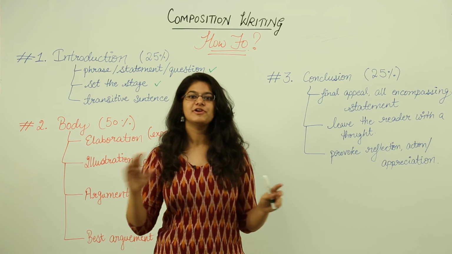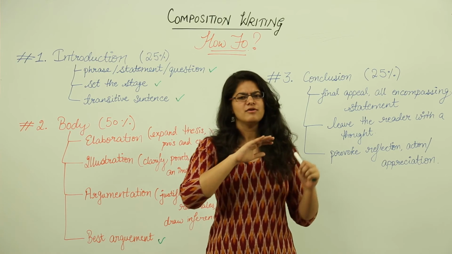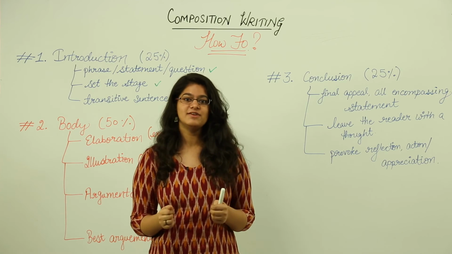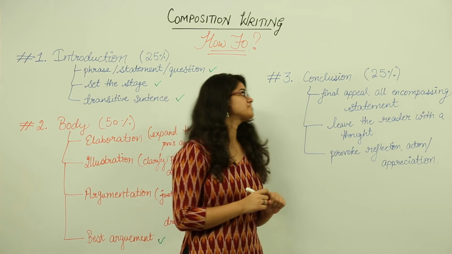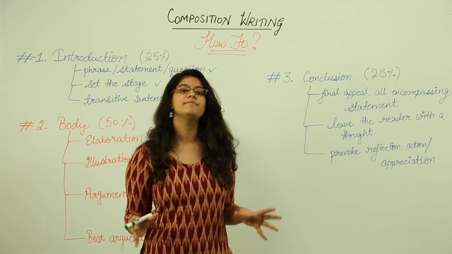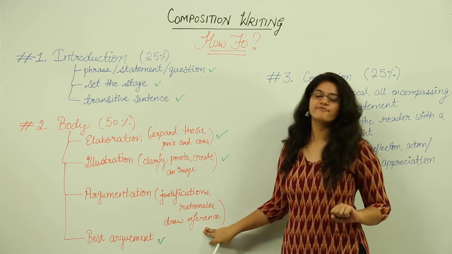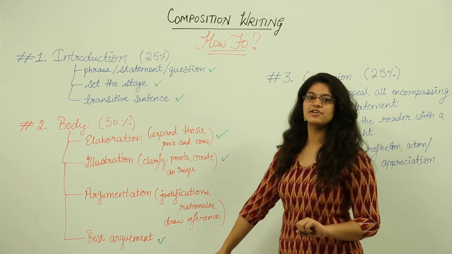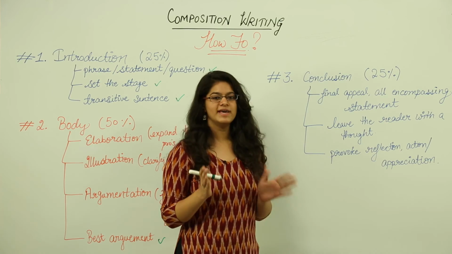And if it is brilliant, then even if the rest of the body of the play is okay, it's good, then you would feel as if the play you have just seen was brilliant, because how you end it creates the impact. So firstly, you write a final appeal, an all-encompassing statement. It would be similar to the inference that you have drawn in the body, and it would encompass all the points that you have discussed and all the inferences that you have drawn, but make it brief.